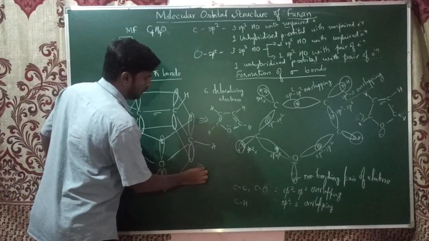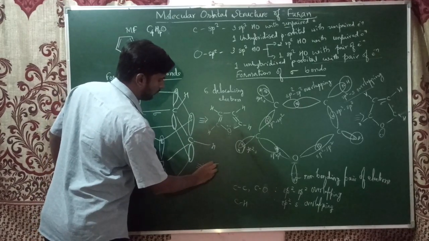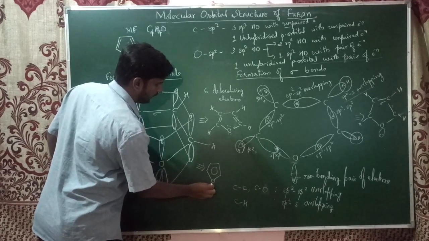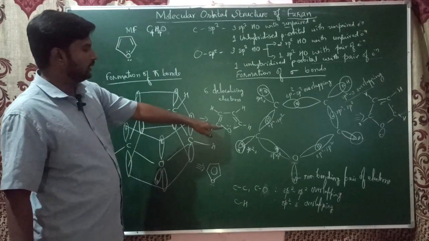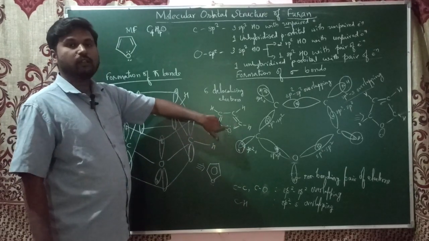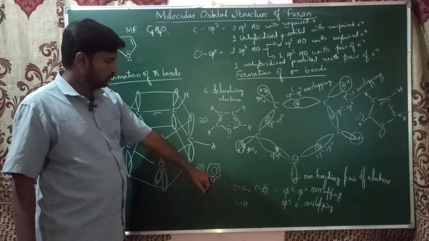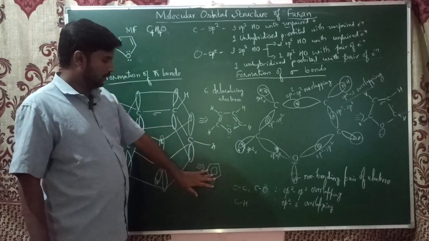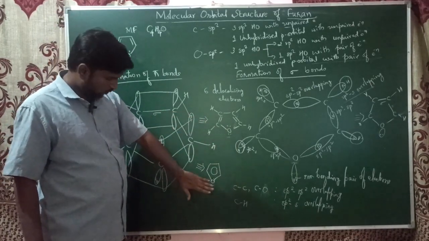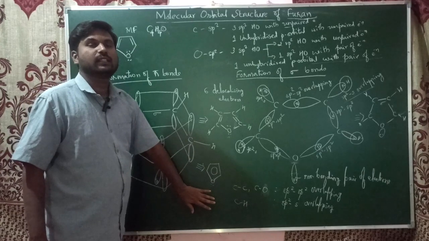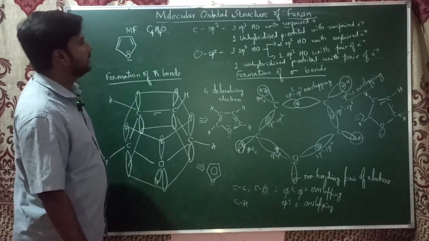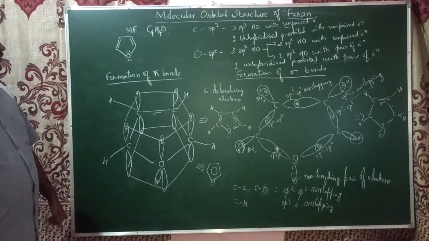If you show the pi electron cloud, we can mention everything completely, including oxygen. Here I have not shown the pair of electrons involved in the bond formation because I have shown the pi cloud, which contains these 2 electrons. The other pair is a lone pair, a non-bonding pair, which is why I am writing it outside the ring. This is the molecular orbital structure of furan.